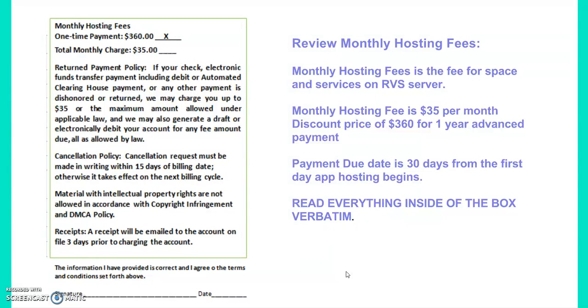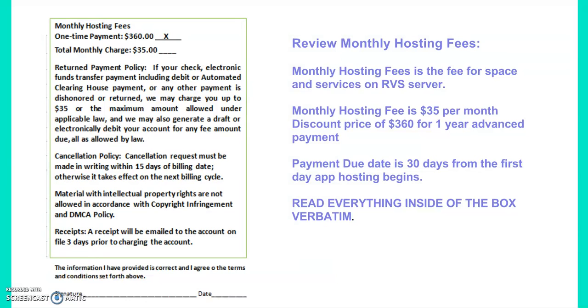Lastly, we do need to look at the agreement. Now, in this case, they wanted to do a one-time payment of $360. We'll put an X there. If they wanted the total monthly charge, the monthly charge is $35. Return payment policy. And in this part, you have to read everything inside the box verbatim.